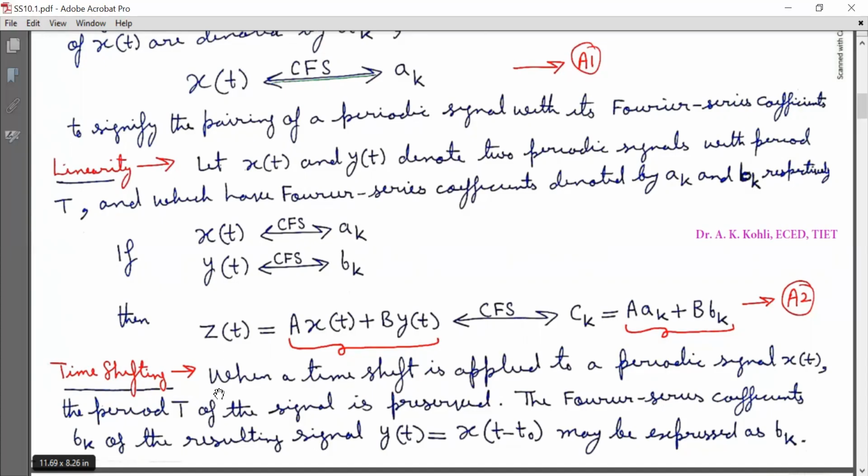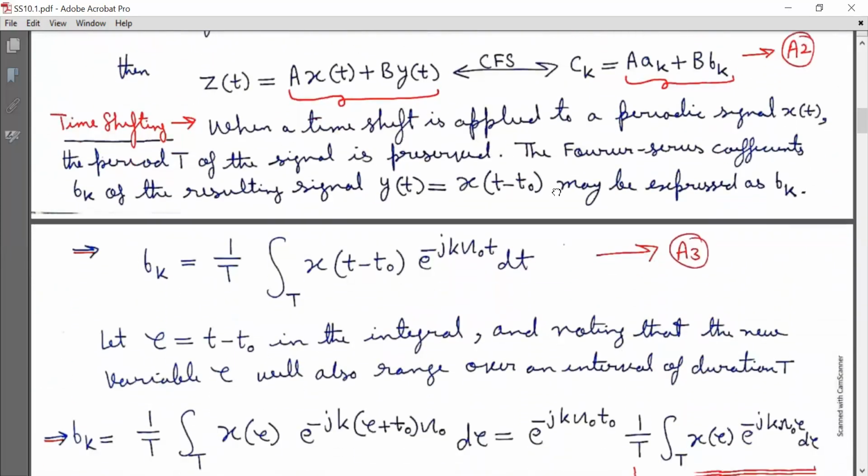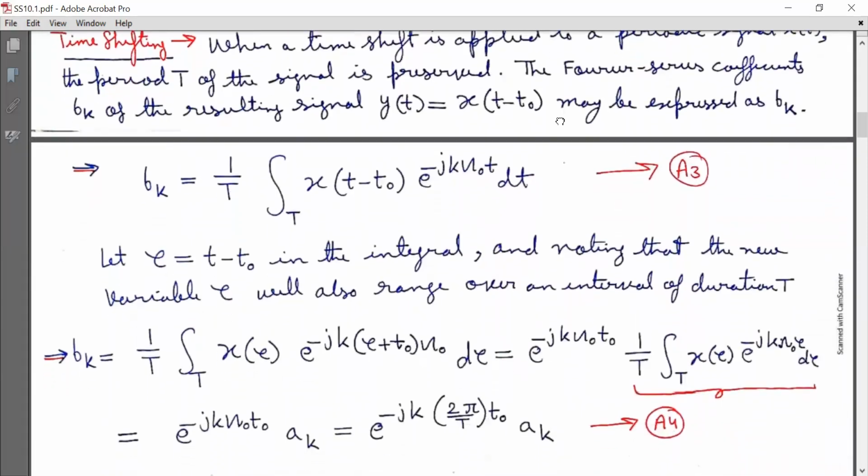Now look at this: x(t minus t naught) is a delayed version of x(t) with delay t naught. Now b_k is equal to 1 by capital T times the integration over a period capital T of x(t minus t naught) e raised to minus j k capital omega naught t dt. Mark it as equation A3, which we have discussed in the previous lecture also.